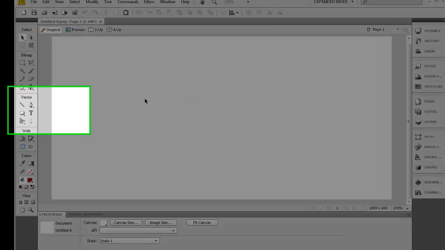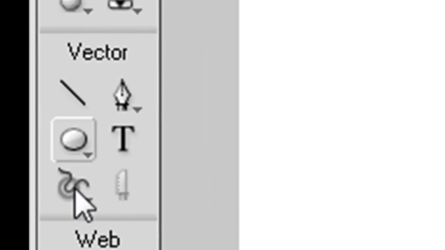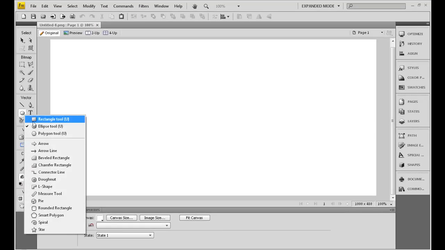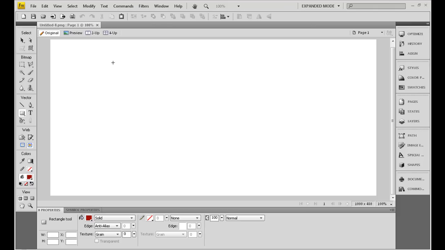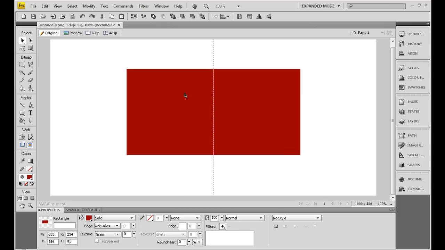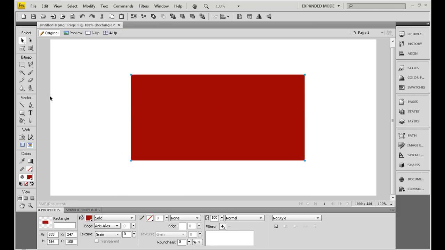Then what you need to do is just go over here to the vector area and click and hold on here. You can check any of these. I'm going to demonstrate with a rectangle. Okay, and then while it's still selected, remember, come over here to the knife tool.